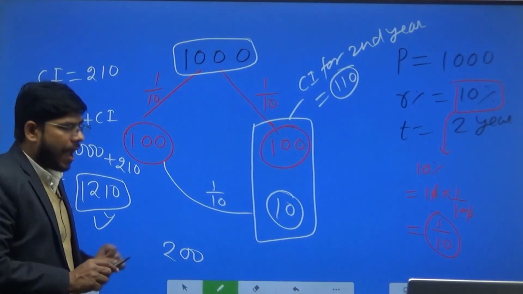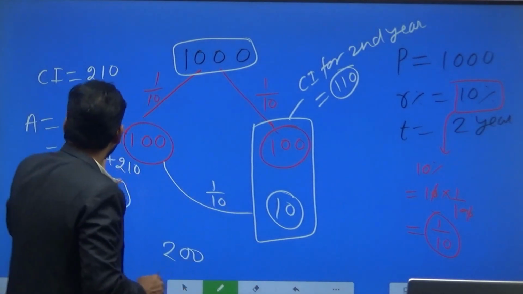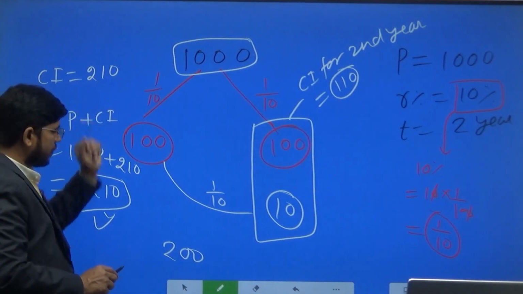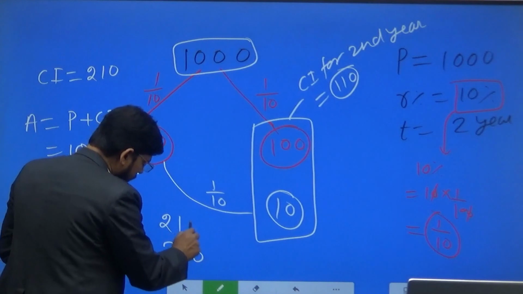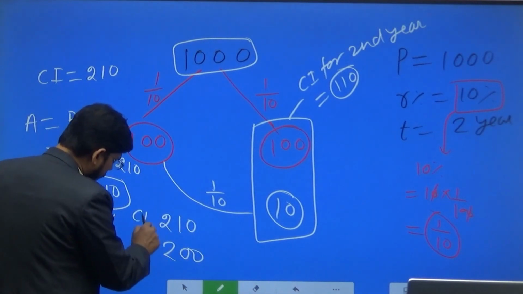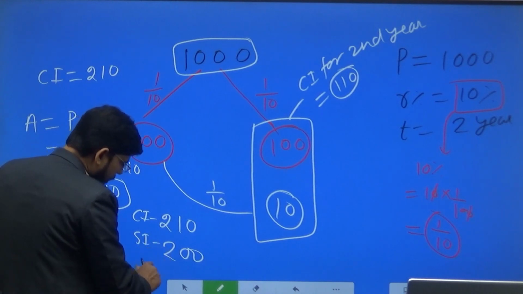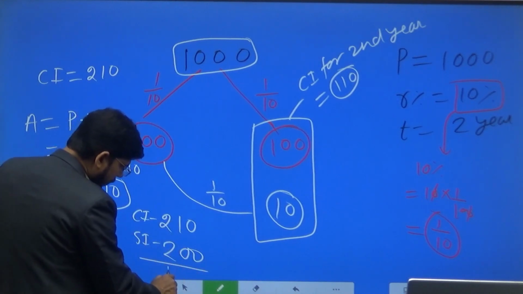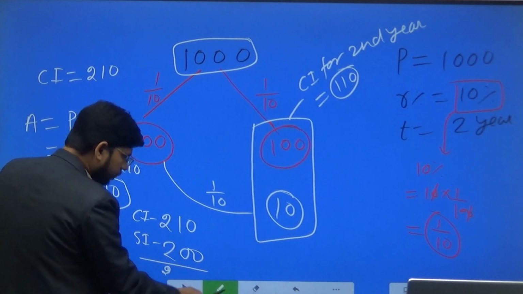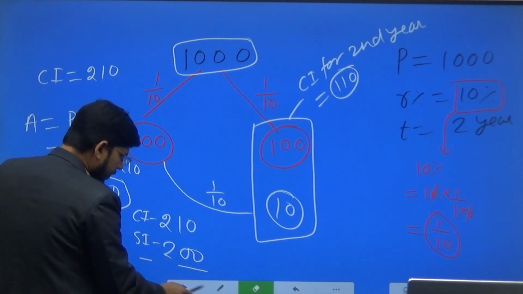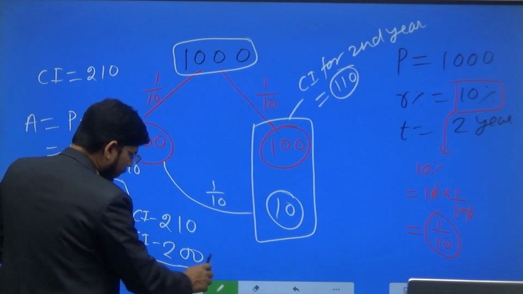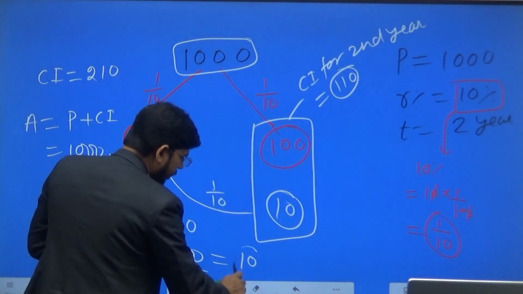And here you can see the compound interest for 2 years is 210 rupees. This is compound interest and this is simple interest. So what is the difference here? The difference is 10 rupees.